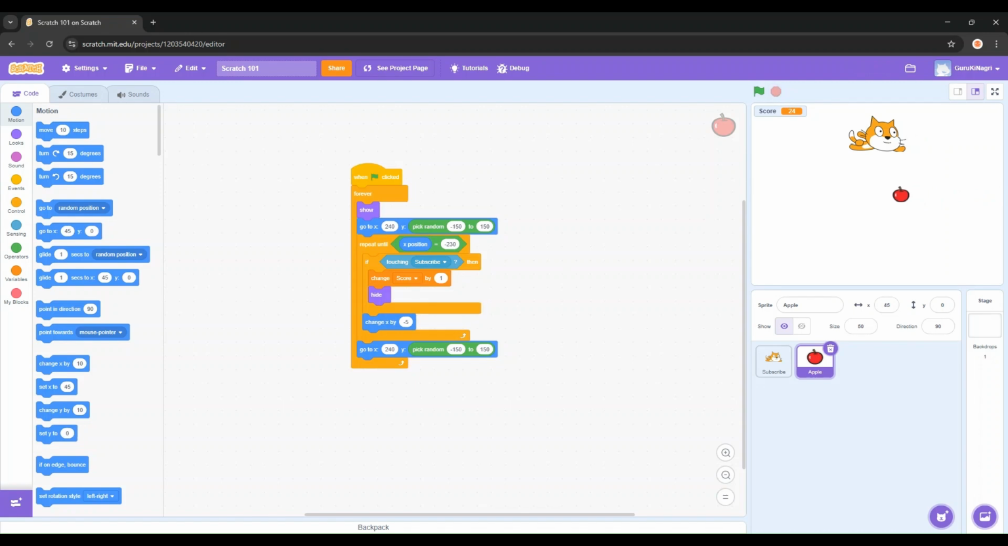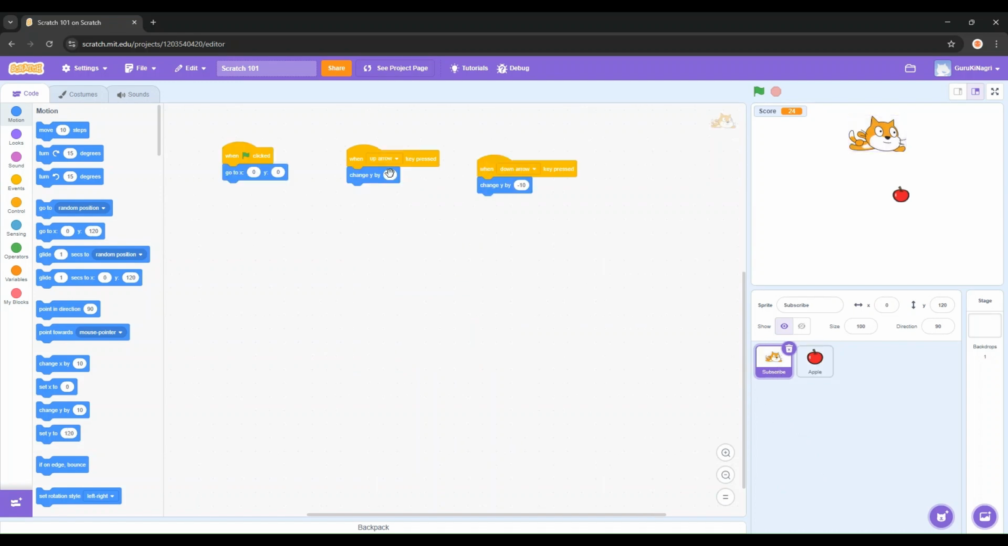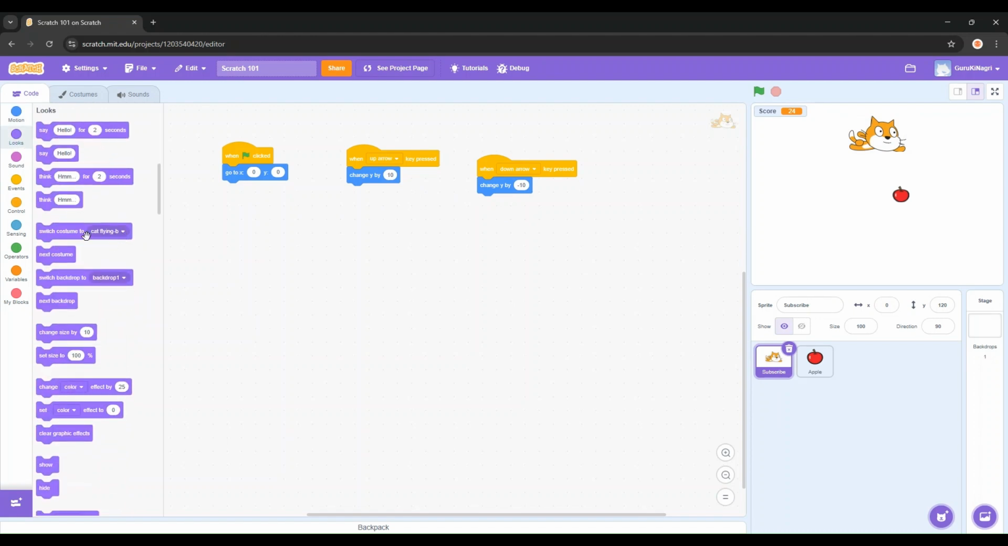Alright, time for the last bits. Kind of like the final touches. The cherry on top. Let's add a background and some animation. Alright, let's go back to our flying character and add when the up arrow key pressed. Go to looks and grab switch costume to cat flying. See how there's two costumes? Flying up and going normal. Cat flying B is when you're flying up. So now when the up arrow is pressed, we want him to switch costume to Cat Flying B.